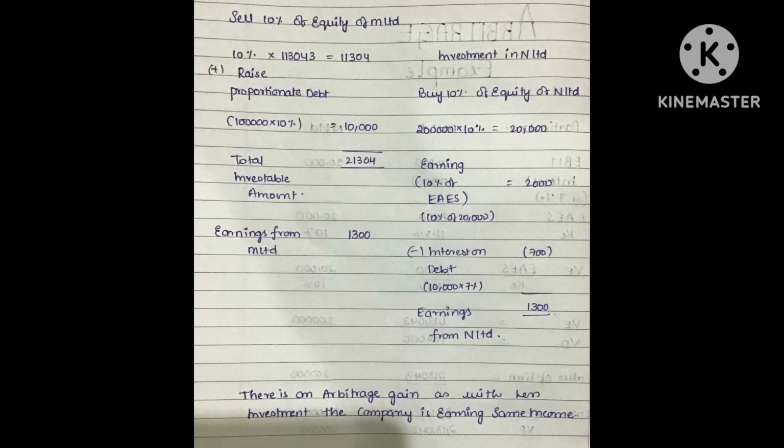Why do we need to take 10% proportionate debt? That is the question in many students' minds. The first aspect is the amount of fund raised is the same, but the difference between levered firm and unlevered firm is that in case of levered firm we'll have equity plus debt, and in case of unlevered firm we'll have totally 100% equity only.